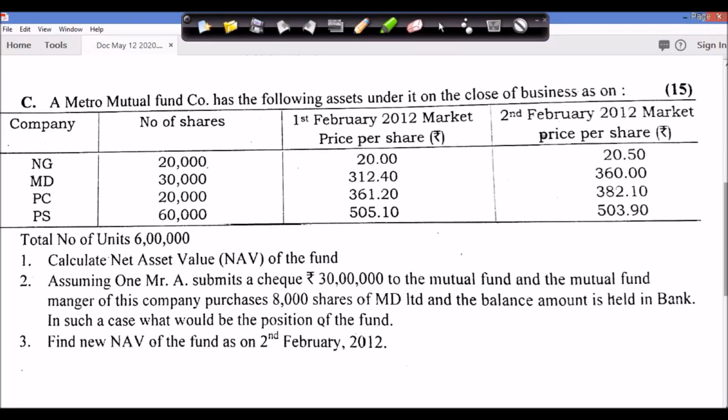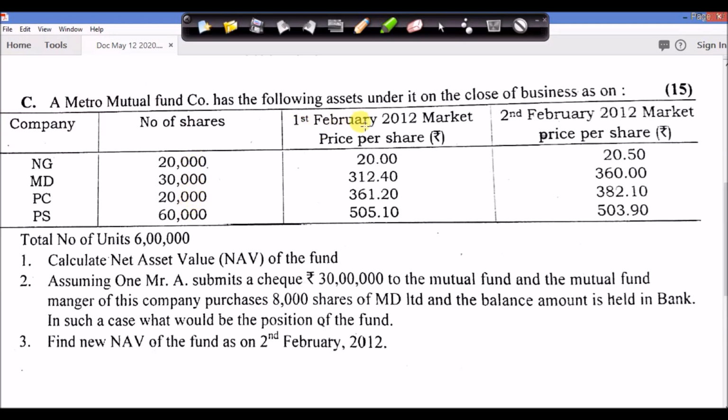So hello friends, now we are moving to the next sum. A Metro Mutual Fund Company has the following assets under it on the close of the business. This is a mutual fund company and this mutual fund company has purchased shares of different companies. The number of shares which the mutual fund company has purchased is given below.